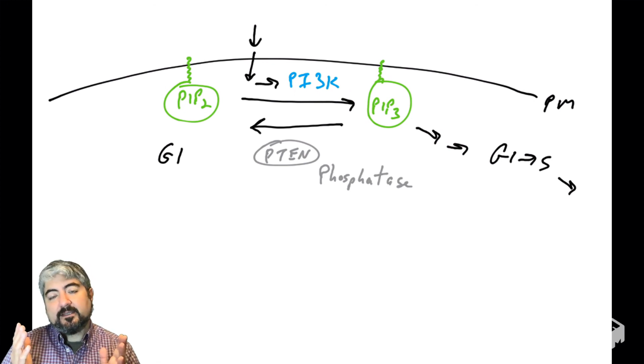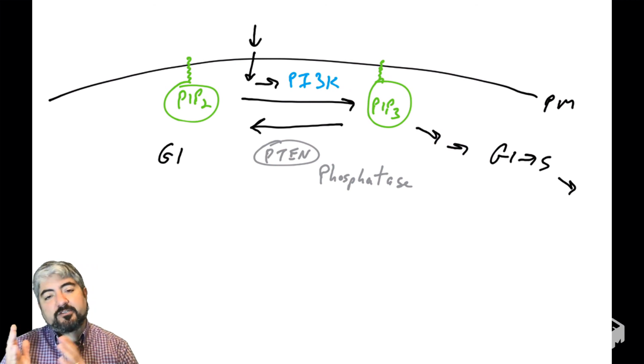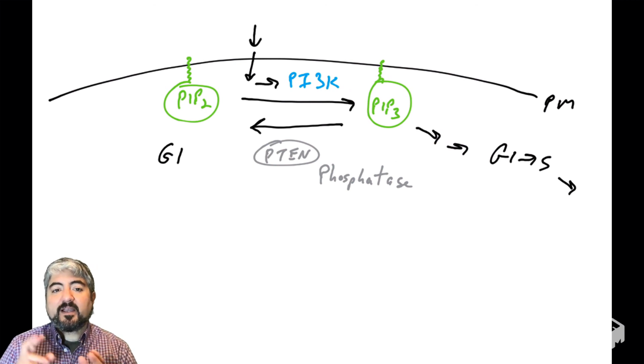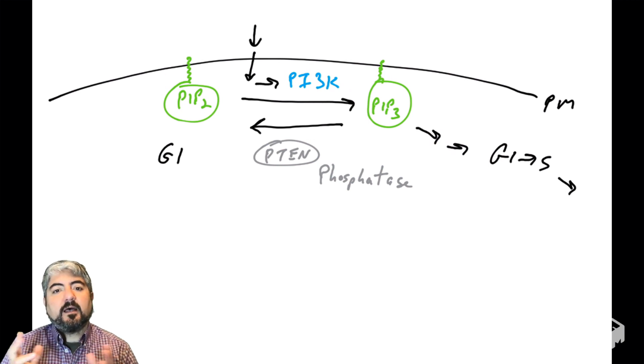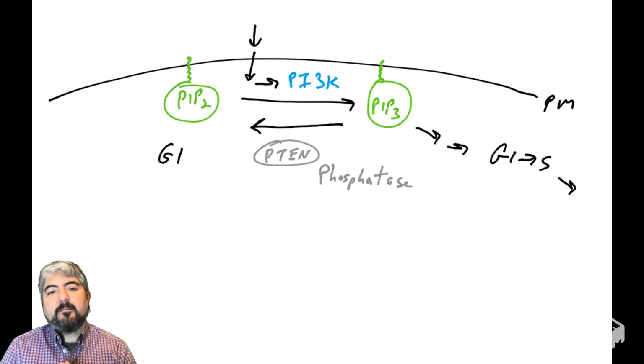So again, when we talked about the structure of PIP2 and the structure of PIP3, PI3 kinase adds a phosphate to the 3' hydroxyl of PIP2, creating PIP3. Well, now to remove that phosphate on the 3' carbon, a phosphatase comes along called PTEN. We're not going to talk about what it stands for, but it does stand for something, but it doesn't matter.